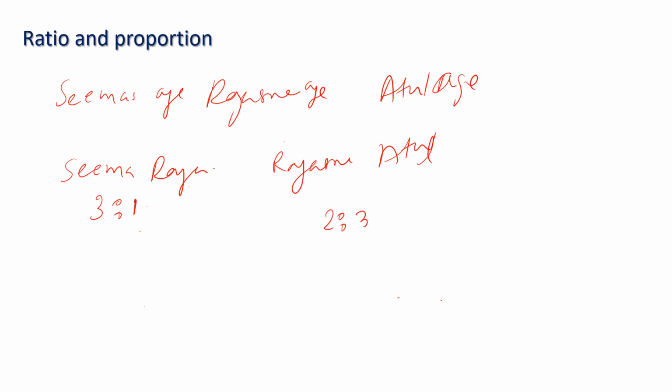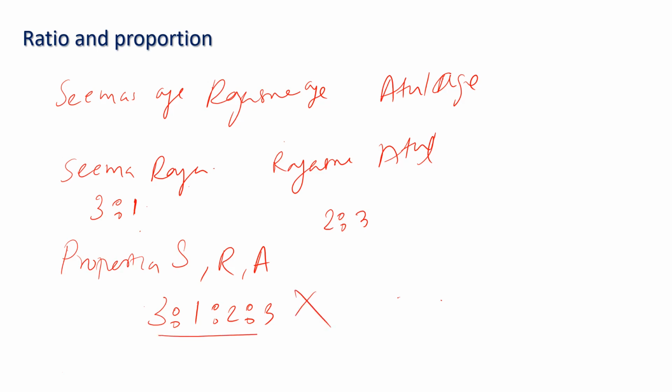Now can we write the ratio or the proportion of the ages of Seema, Rajeshri and Atul? ऐसा लिख सकते 3:1:2:3? ये गलत जाएगा क्योंकि 3 का रेशियो चाहिए। For that, 1 and 2 should be made common. There should be a common number. So we know that 3:1 can be written like this, 2/3 can be written like this. Now the issue is 1 and 2 to be managed. 2/3, 3/1.